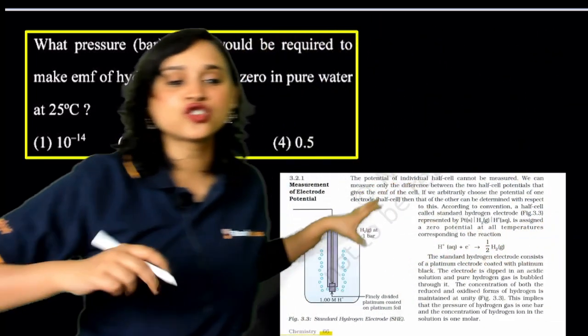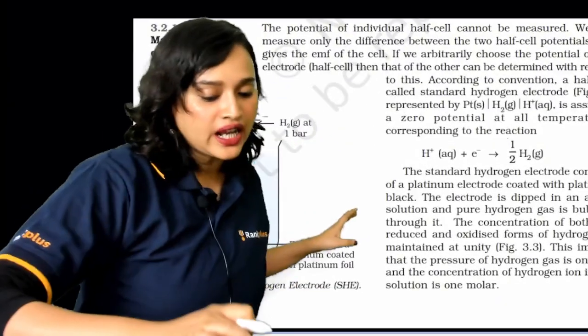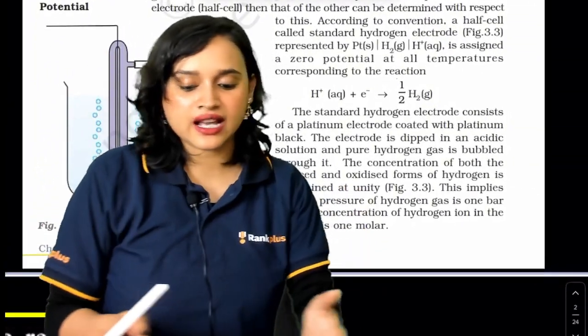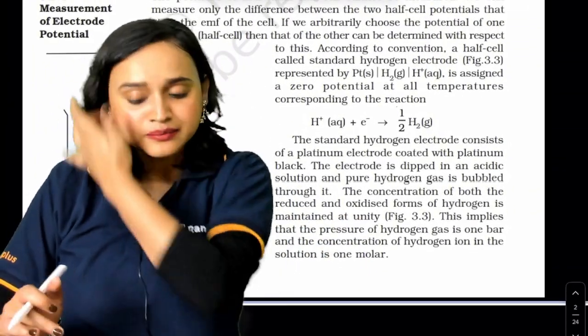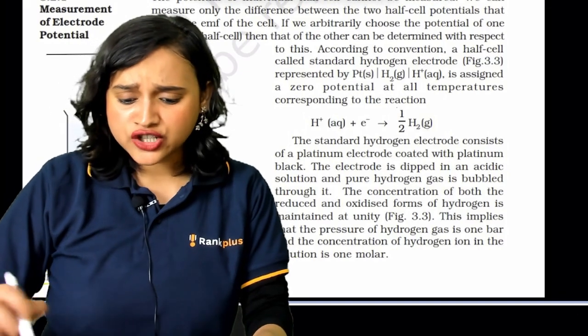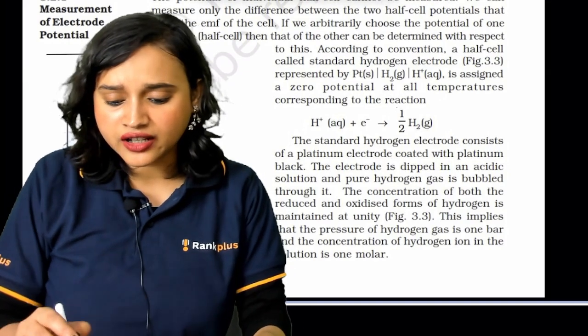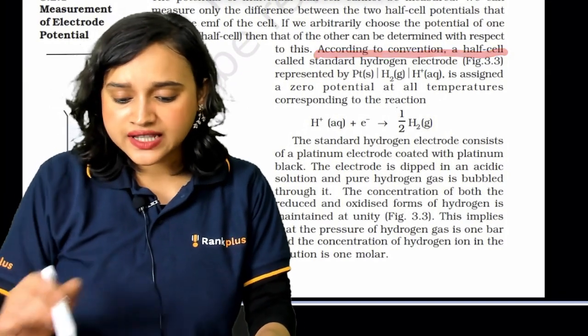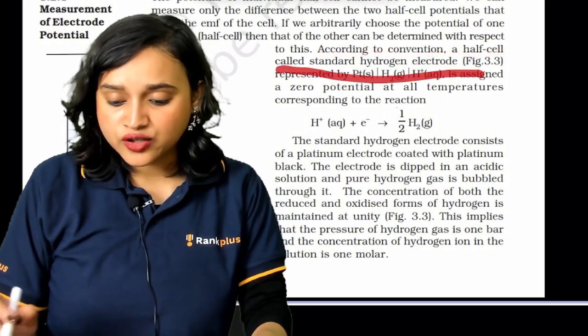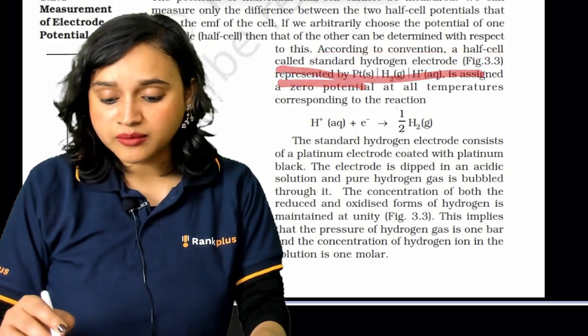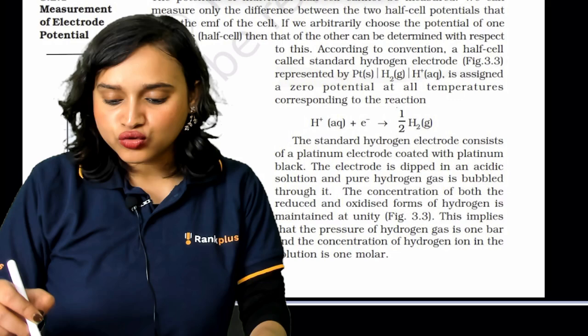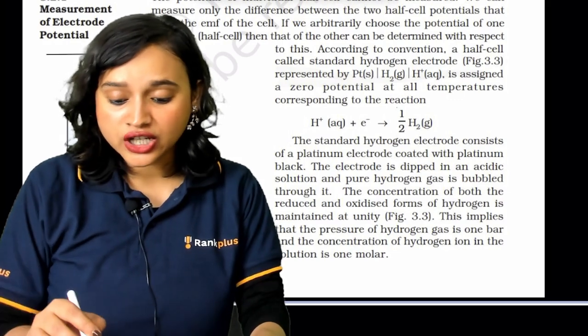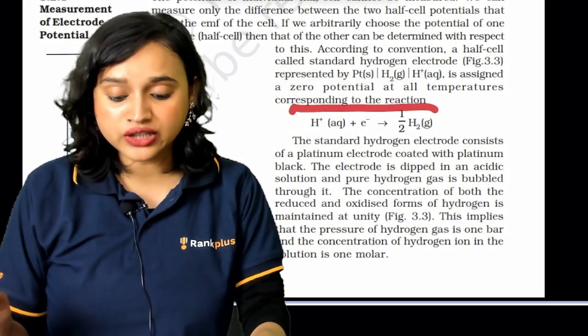Now I have the screenshot here. If you try and read it, look at this. What is written here? According to convention, a half cell called the standard hydrogen electrode, represented by platinum, H2, H+, is assigned a zero potential at all temperatures.